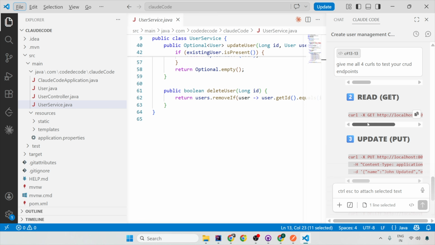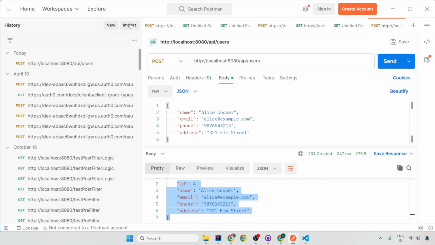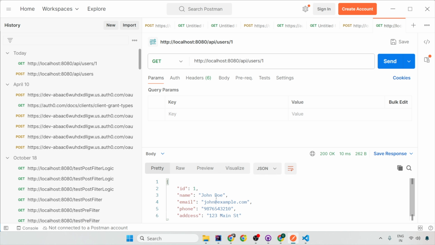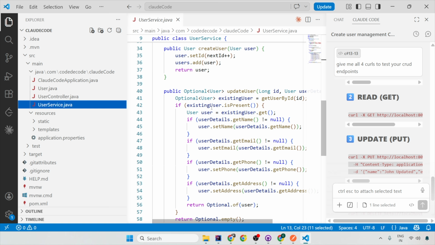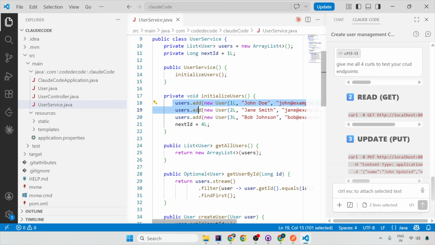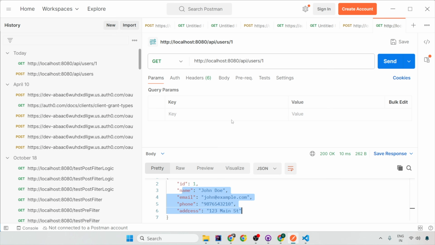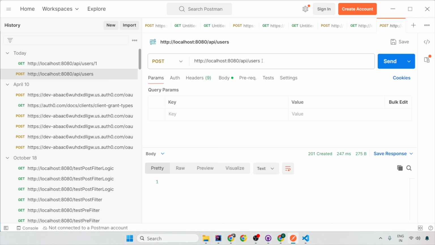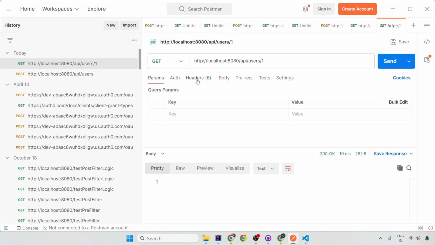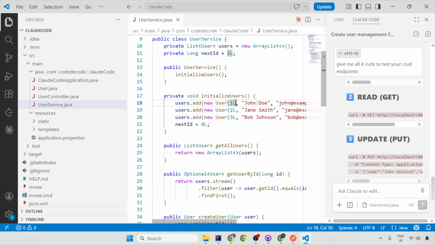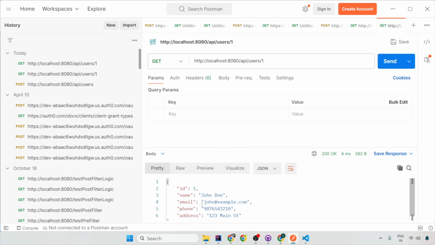The second was the read one. Let me import that also. When I hit this, it's giving me John Doe. So initially we had 3 already created. If you see here, we have 3 users already created. The 4th one was added by curl. This was the 4th one with which we added the 4th user, Alice Cooper. With the ID 1 in the GET endpoint, you will get John Doe. Do we get John Doe? Yes, we get John Doe.